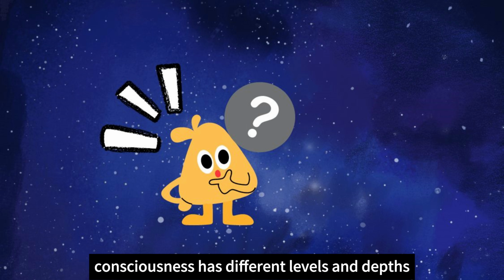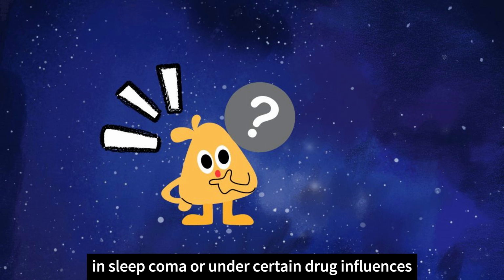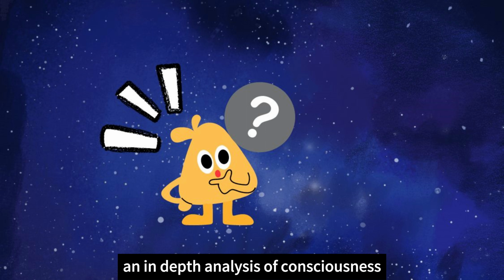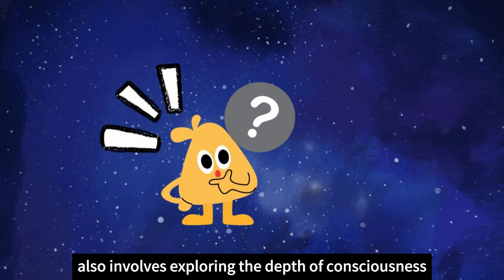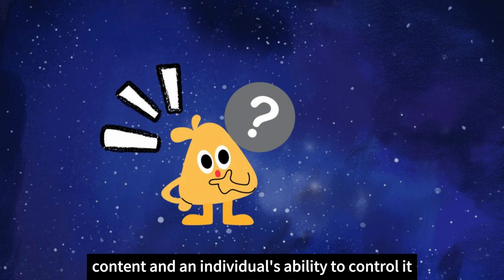Levels and depth of consciousness. Consciousness has different levels and depths. In a wakeful state, consciousness is most clear. In sleep, coma, or under certain drug influences, consciousness can become vague or completely lost. An in-depth analysis of consciousness also involves exploring the depth of consciousness, that is, the complexity of conscious content and an individual's ability to control it.